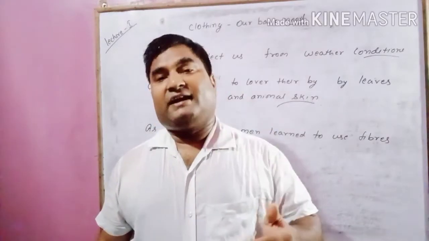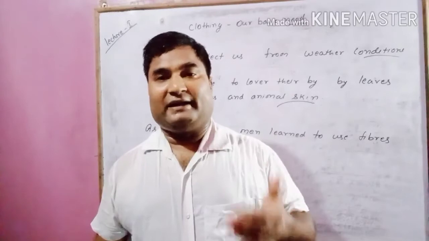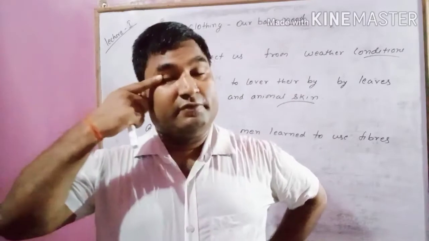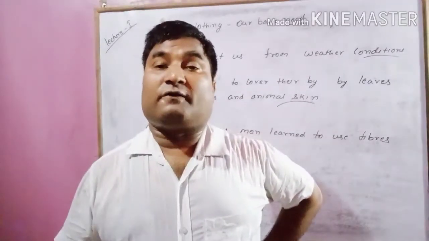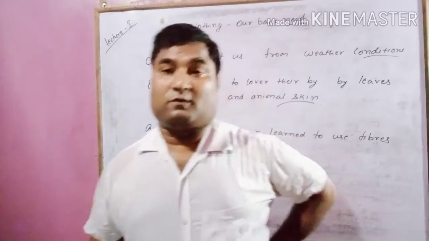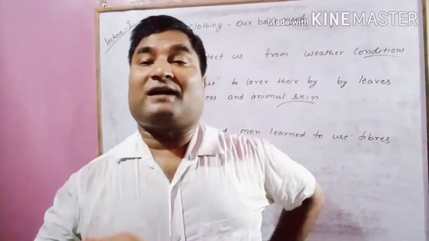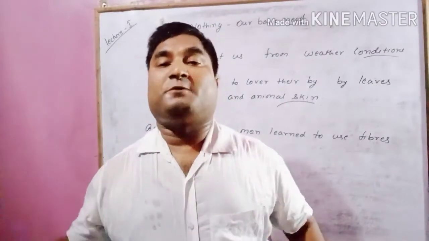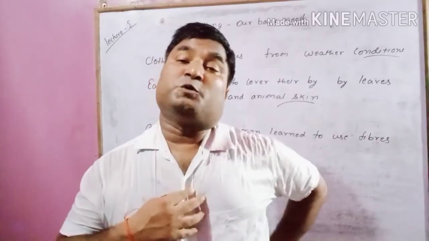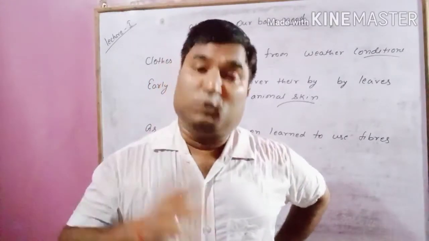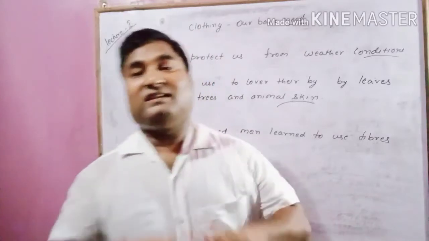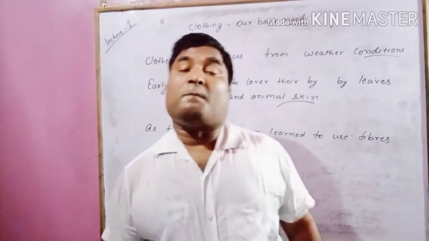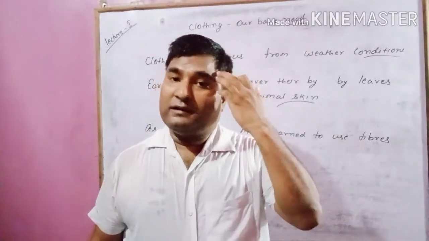So after understanding the two types of fibers, or the two types of material which are used to make clothes, the next thing we have to understand, in the coming video, is how we take care of the clothes. Meaning, when you are wearing clothes, what are the things that you have to take care of. You have to wash your clothes regularly, you have to iron them properly, and the clothes should not be too tight and should not be too loose; they should be comfortable. All these things we will understand, meaning what are the things that you have to keep in mind while wearing clothes.